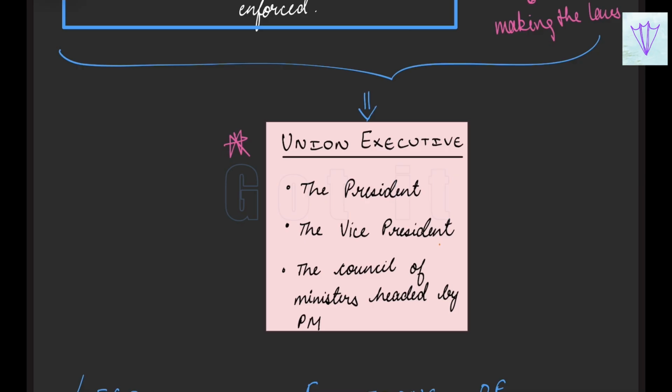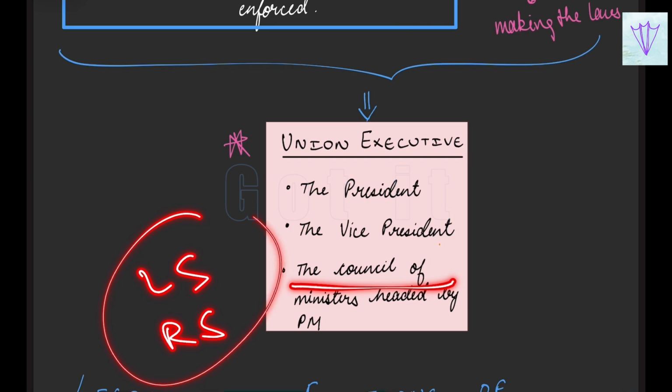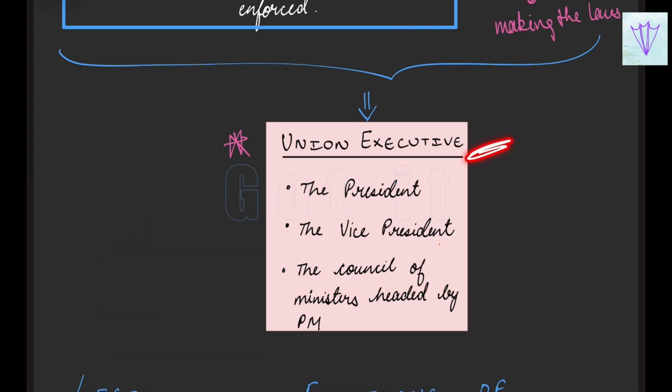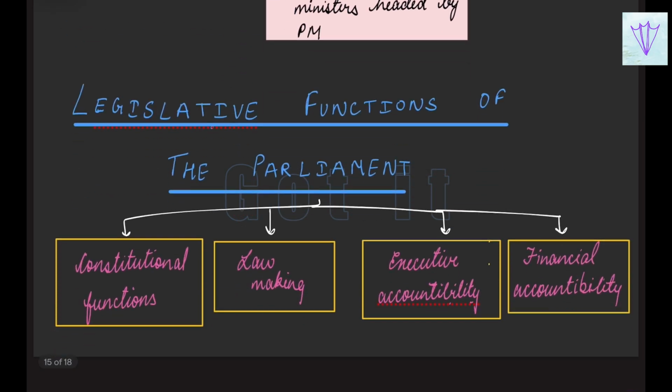These ministers are collectively responsible to the Lok Sabha. So these council of ministers are answerable to the Lok Sabha, and they are elected from both the Lok Sabha and the Rajya Sabha. So this is the union executive. Now we will see the legislative and executive functions of the parliament in great detail.